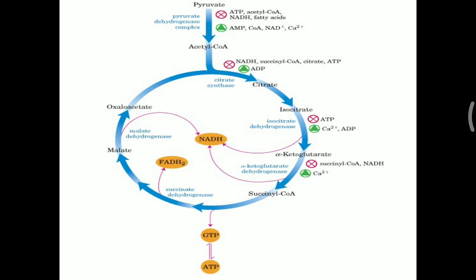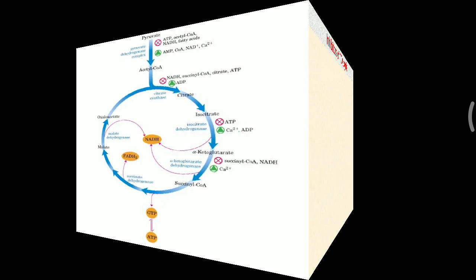In this reaction, the NADH and FADH2 which are generated work as a high energy signal of the cell. When they accumulate in the cell, the TCA cycle operation will be decreased. While their level is decreased, then automatically the TCA cycle operation will be increased. So that is all about the regulation of the TCA cycle. Now, inhibitors of the TCA cycle.